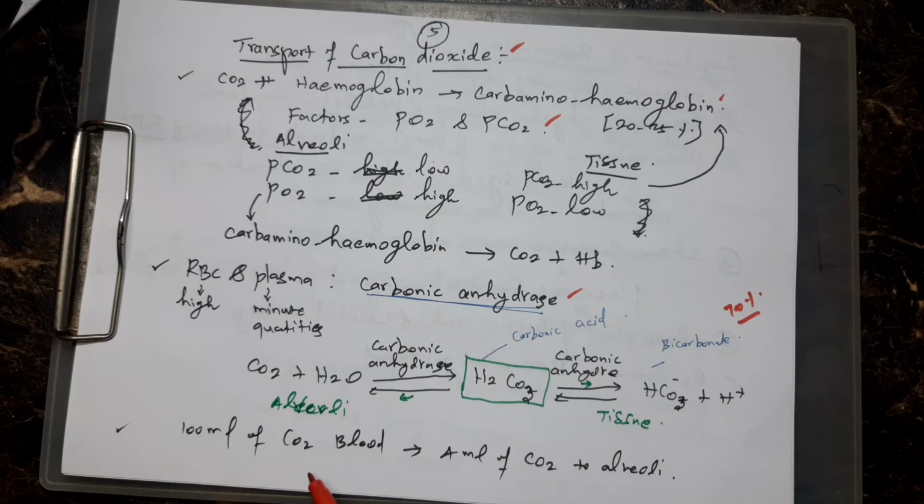Next, 100 ml of deoxygenated blood carries 4 ml of CO2 to the alveoli, not the tissue. And on the other side, in the transport of oxygen, 100 ml of oxygenated blood carries only 5 ml of O2. Here CO2, okay, the difference is 5 and 4.